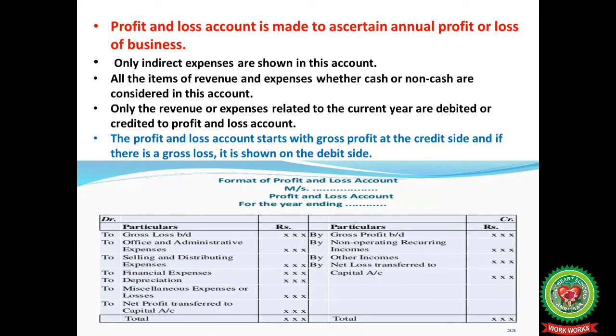We can have a format here of profit and loss account. So you can see that on the debit side, we record all the indirect expenses, office and administrative expenses, selling and distribution expenses, financial expenses, depreciation, miscellaneous expenses or losses. And on the credit side, we record non-operating recurring incomes, other incomes. If debit side is more, then we have net loss, which is further transferred to capital account. If credit side is more, we will have net profit, which is then transferred to capital account as such.